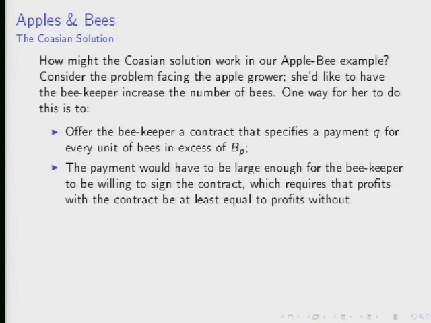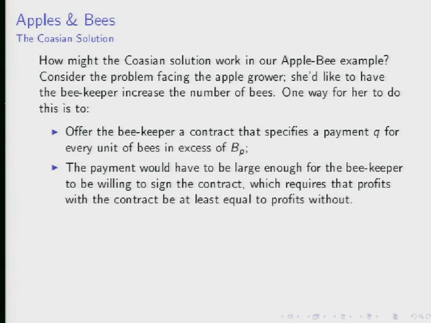Okay, let's move ahead here. So this is the problem. We've got an inequality here, so I'm going to use a Kuhn-Tucker approach to solving this maximization problem. The Kuhn-Tucker version of this is going to look like this.